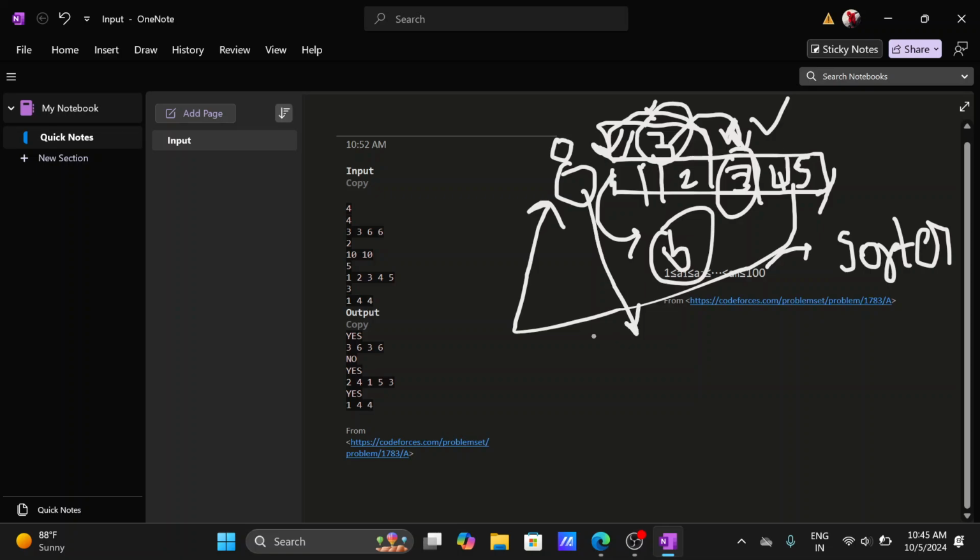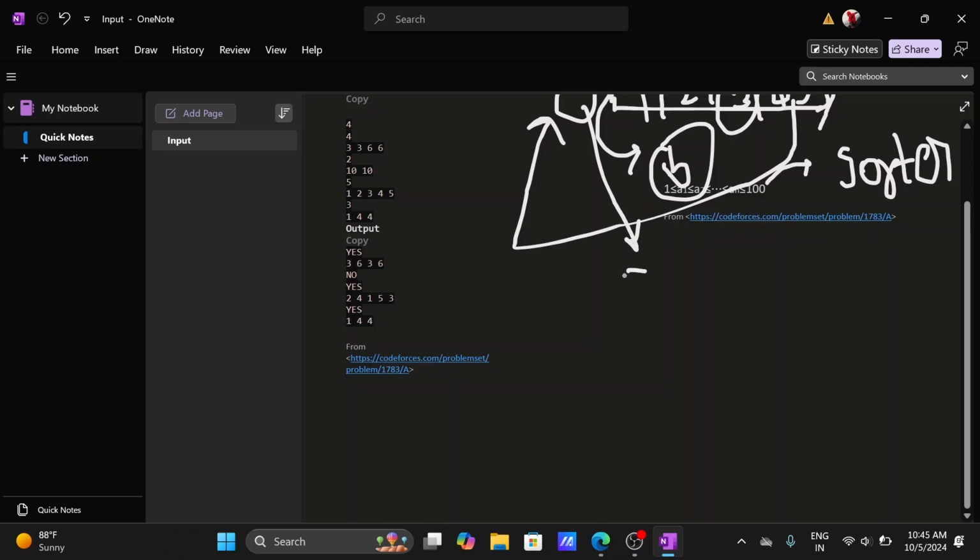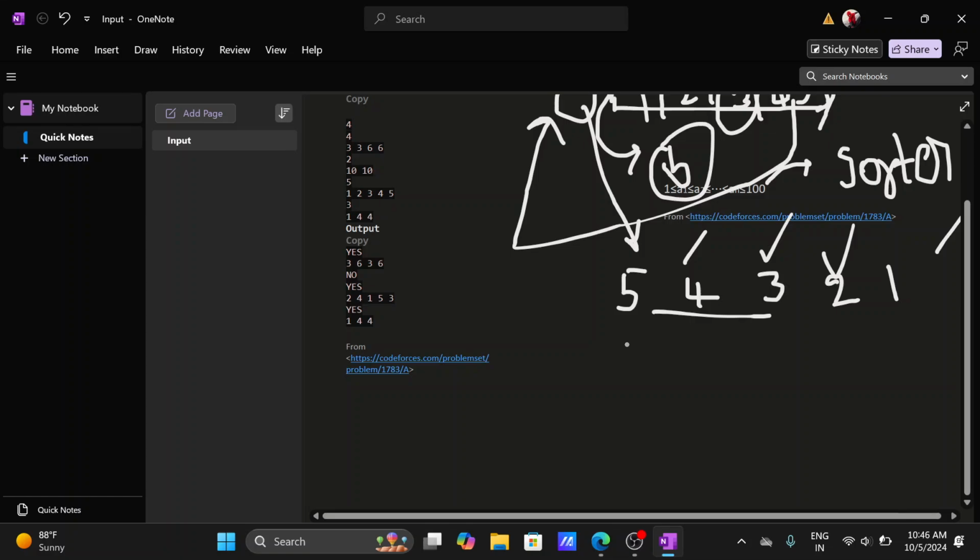To make it unsorted, after changing the array, it becomes 5 4 3 2 1. Now no matter what, we can't get the sum of the elements equal to the element after it. Check here: 4 no, and for 3, 5 plus 4 not possible, 2 not possible, 1 not possible. I think you understand here. Check this: 3 3 6 6. So here 3 plus 3 is actually 6. So it's an ugly element.